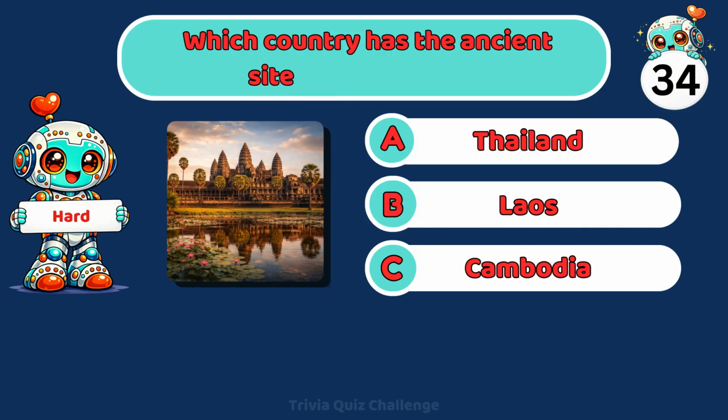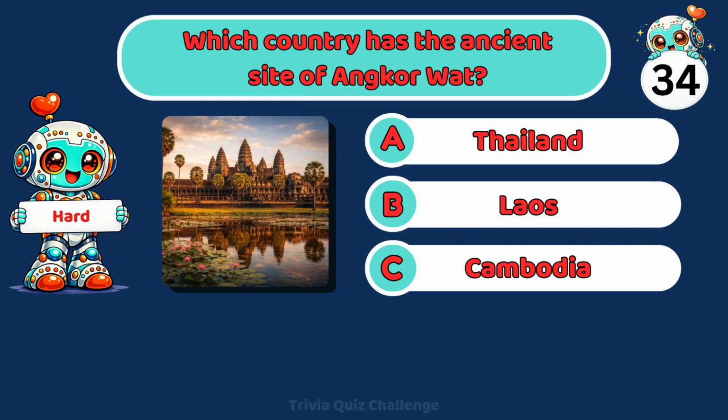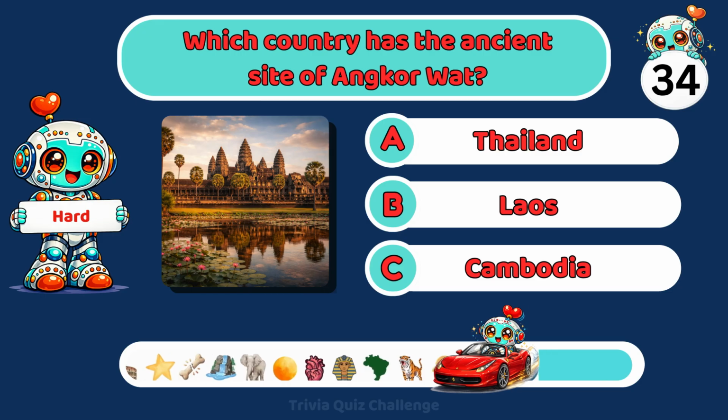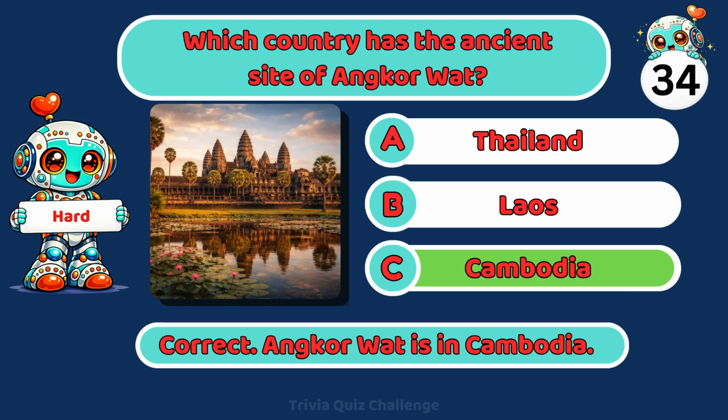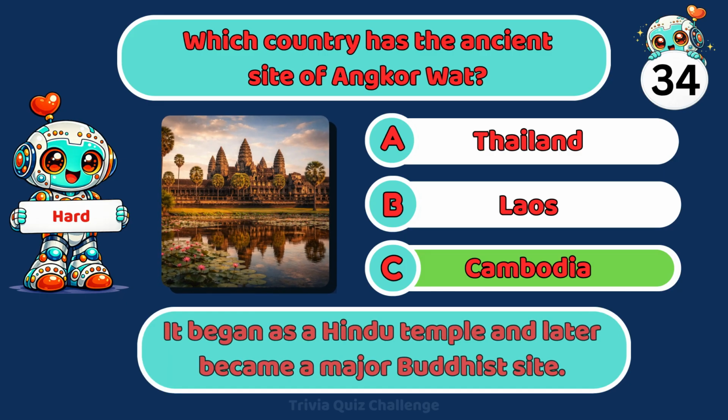Which country has the ancient site of Angkor Wat? A. Thailand, B. Laos, C. Cambodia. Correct. Angkor Wat is in Cambodia. It began as a Hindu temple and later became a major Buddhist site.